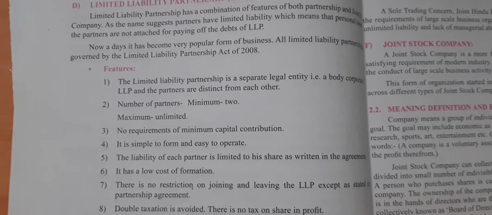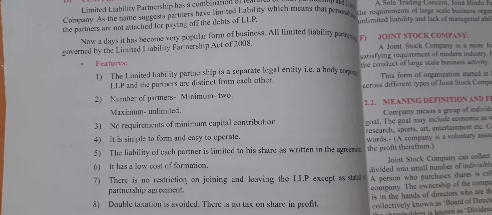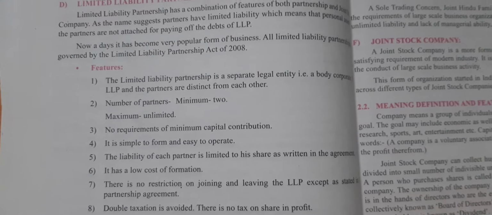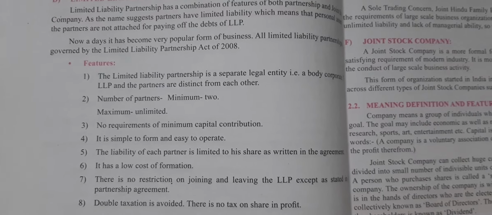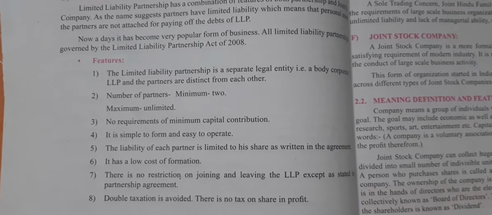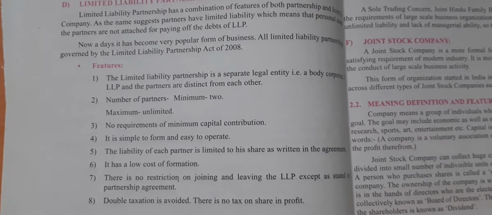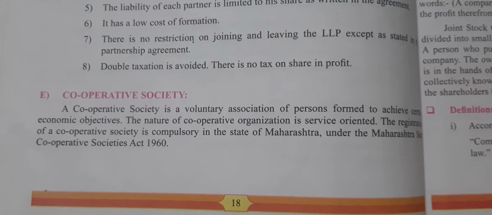And in this type of partnership firm, double taxation is avoided. There is no tax on share of profit. It means whatever profit is earned by the LLP, there will be no taxation on it. So students, this is the limited liability partnership.